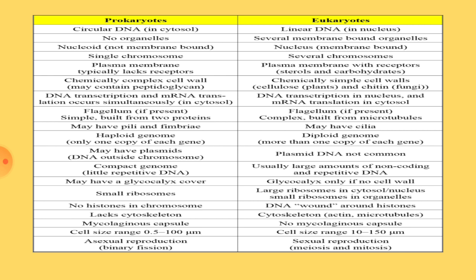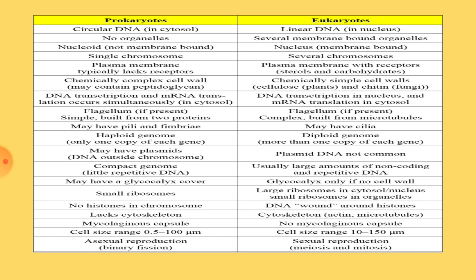Here in prokaryotes, as we have seen in the diagram of prokaryotic cell, flagella are present. Flagellum is a simple structure, built from two proteins. It shows hook and shaft. Whereas the flagellum of eukaryotic organisms is long, complex, made up of 9+2 arrangement.